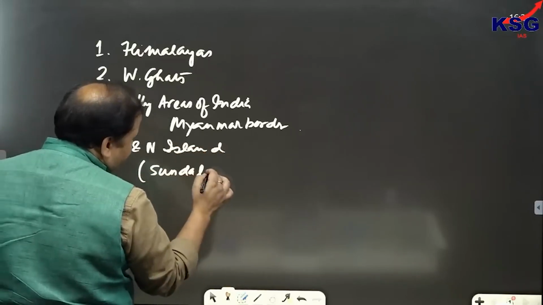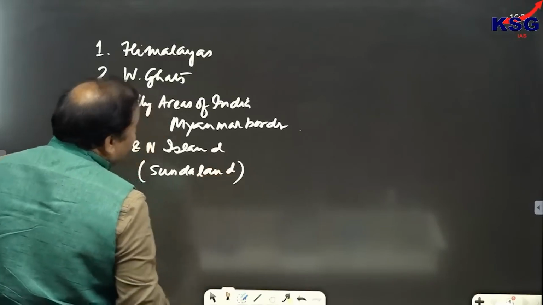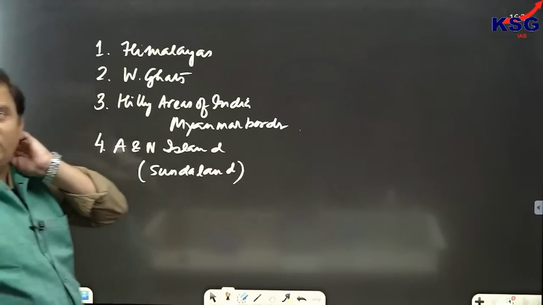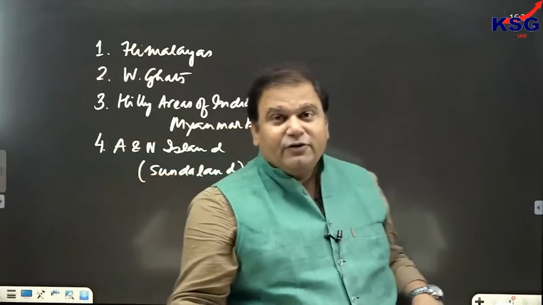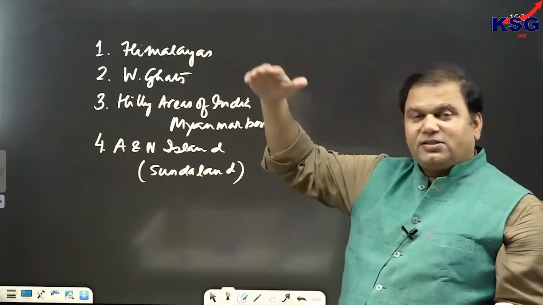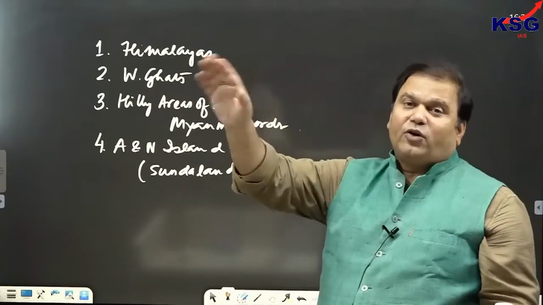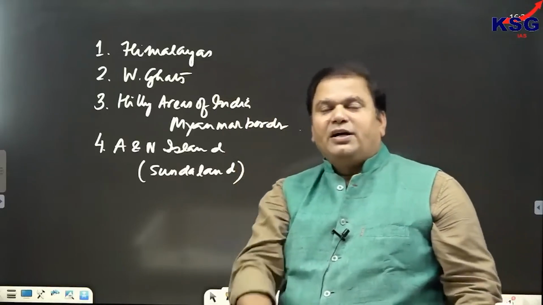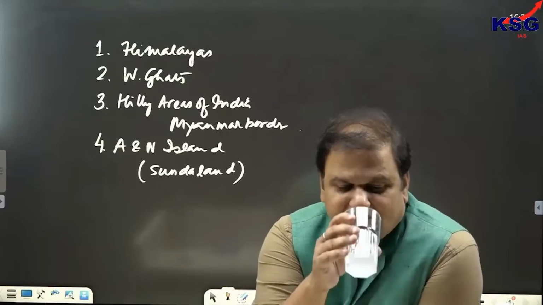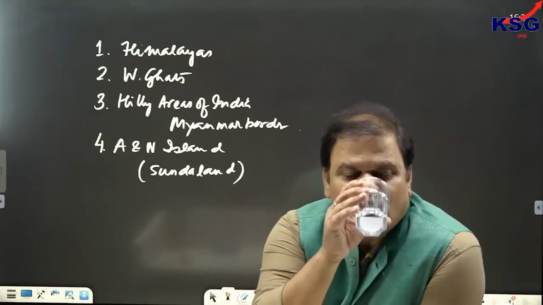This is a part of Sundaland. So Sundaland is a hotspot. So Andaman and Nicobar Island is a part of Sundaland. And you can see now Sundaland exists where? It exists in Indonesia, in Malaysia. Now the extension of that hotspot comes to Andaman and Nicobar Island. That's why we are saying that Andaman and Nicobar Island is a part of Sundaland.